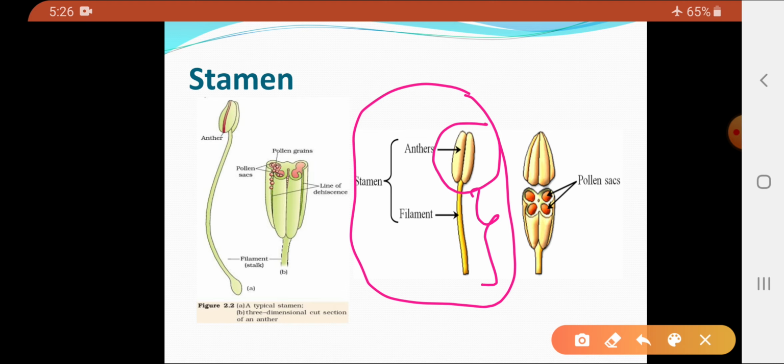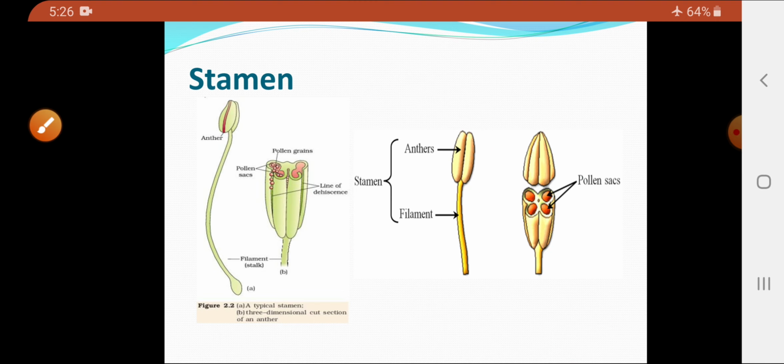Now the tip of the filament bears a lobed structure, and this lobed structure on the tip of the filament is called the anther. The anther and filament are connected by a short structure, and that short structure is called a connective.